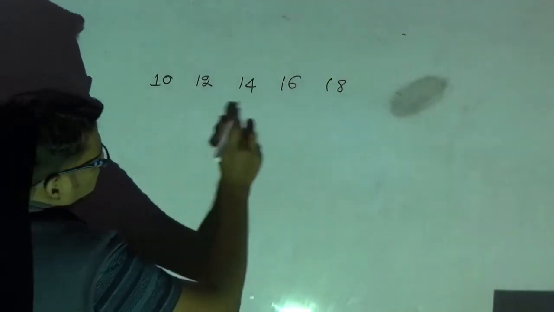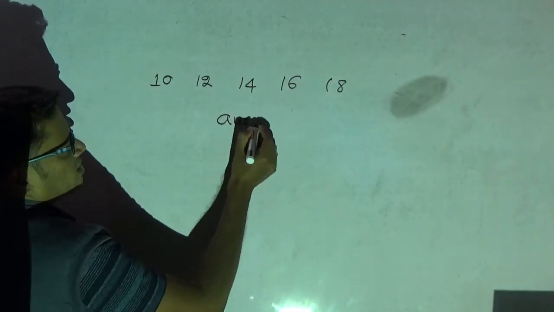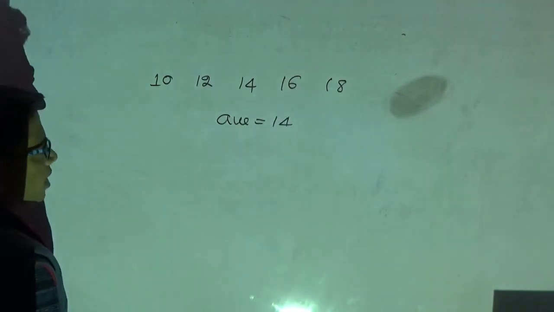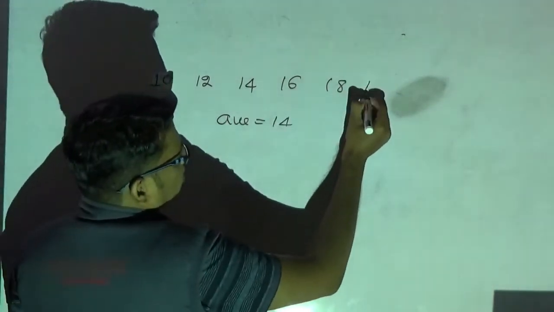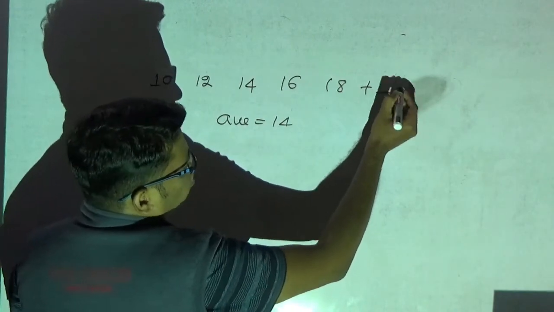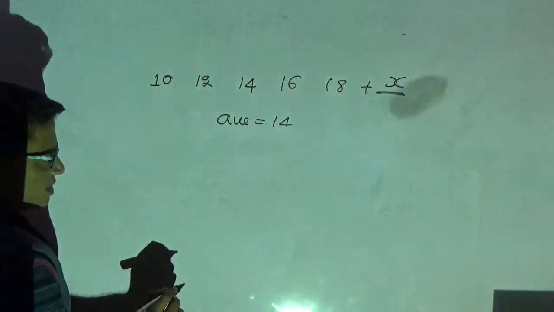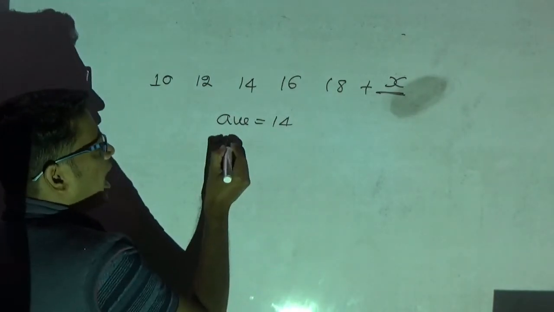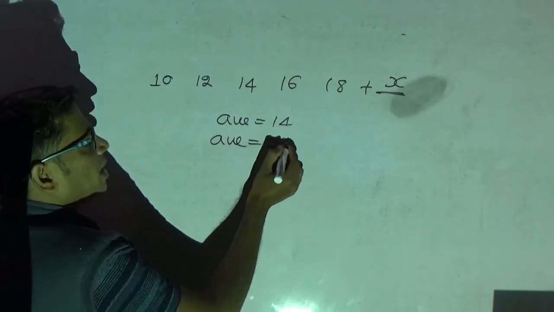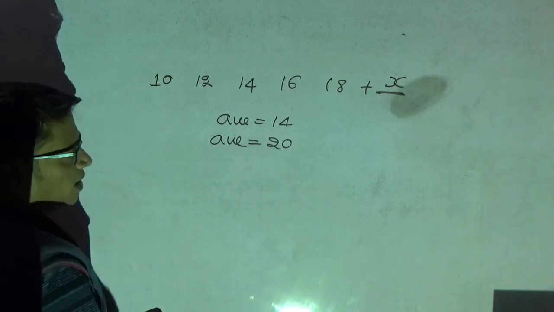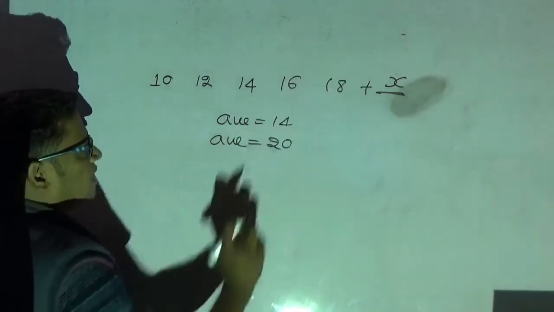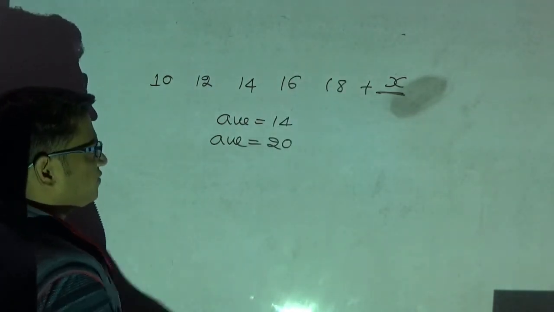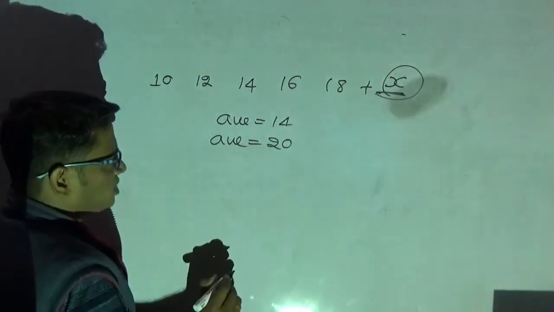Now, what is the average of 5 students? Average is 14. Now I am going to add a teacher whose age is X. After adding a teacher whose age is X, average will become 20. Just an example I am taking. Now they are asking, what is the age of the teacher?